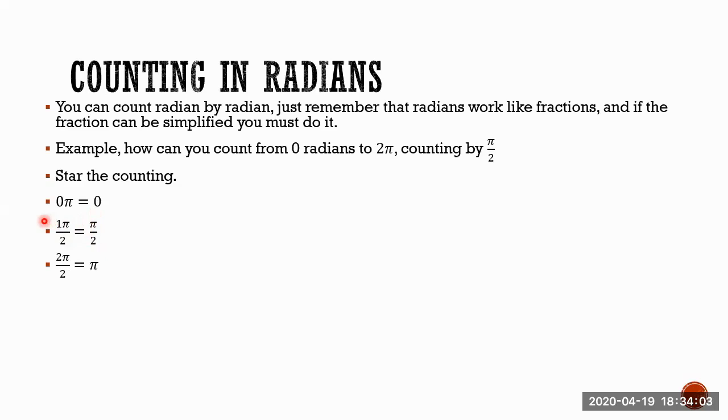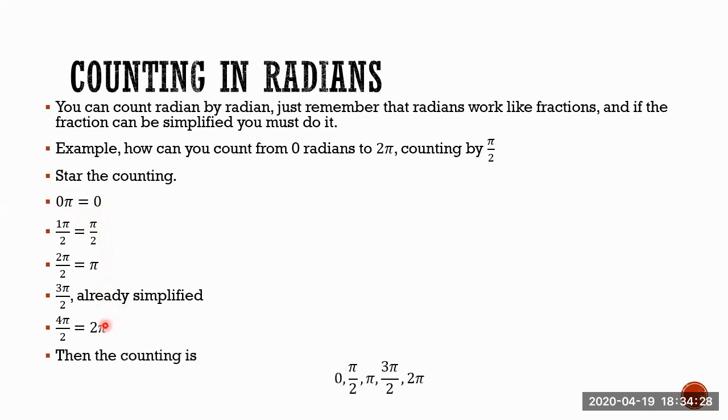Next one is 2 pi over 2, which can be simplified as said, and it's exactly pi. 3 pi over 2 can't be simplified, so it's already simplified. And 4 pi over 2 is exactly 2 pi. And if you see the counting here, it's now from 0 to 2 pi, counting pi over 2 by pi over 2.